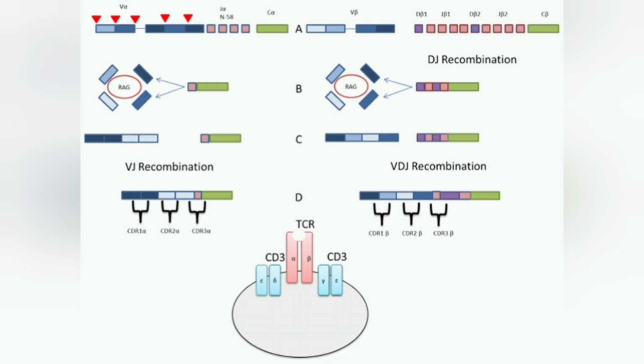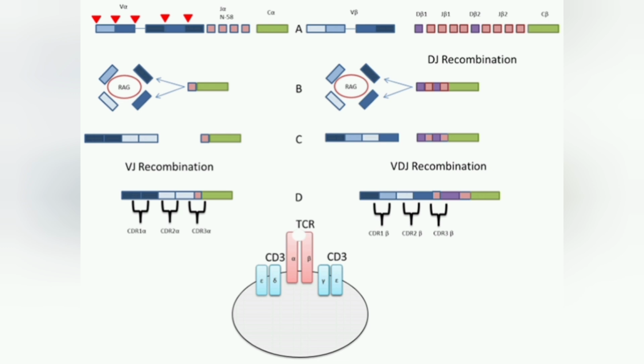These different segments, which include the variable, diversity, joining and constant regions, are encoded by different genes, and these genes are present on different locations on the chromosome or DNA. During DNA rearrangement, these genes move from one place to another, or their segments exchange material with different genes, and due to this DNA rearrangement we get diversity in the T cell receptors.